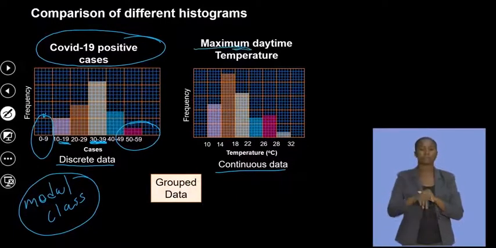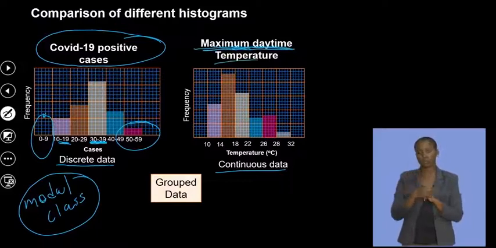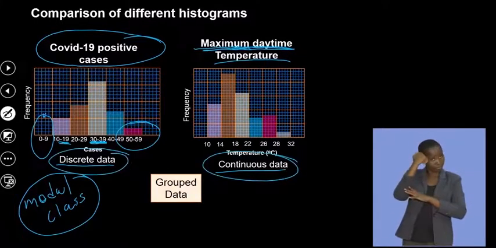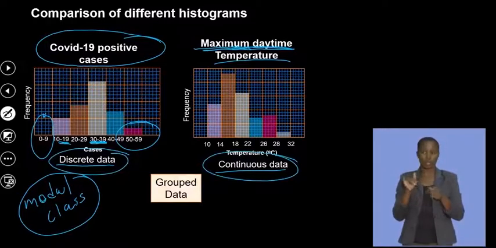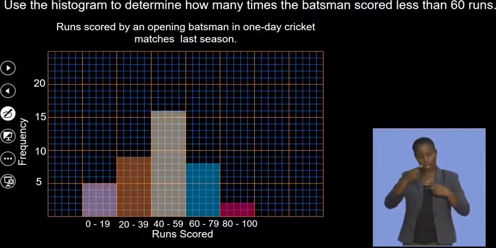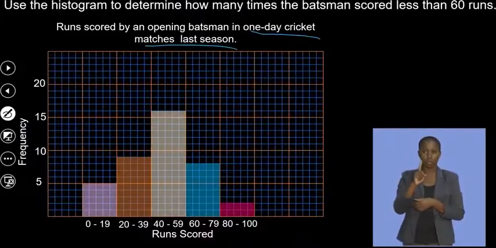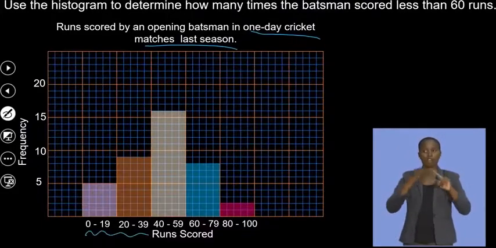Maximum daytime temperature, okay? So this is what we have. You can see this is continuous and discrete, which can be done by the same. We can look at runs scored by an opening batsman in one-day cricket. So this is grouped data.